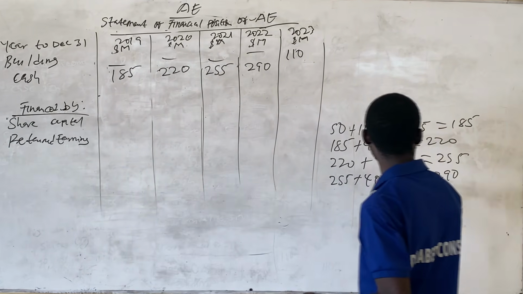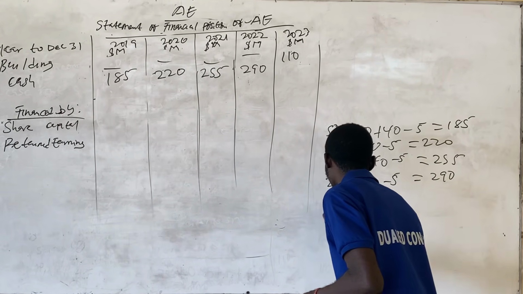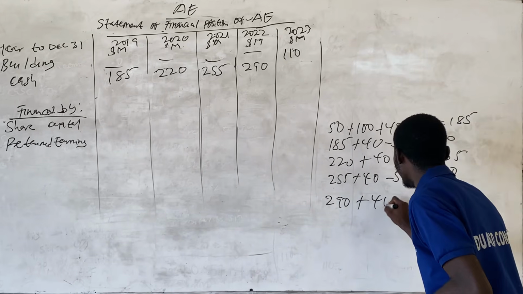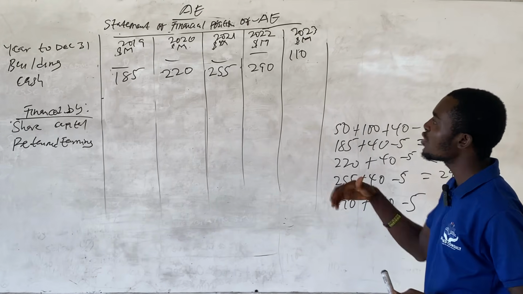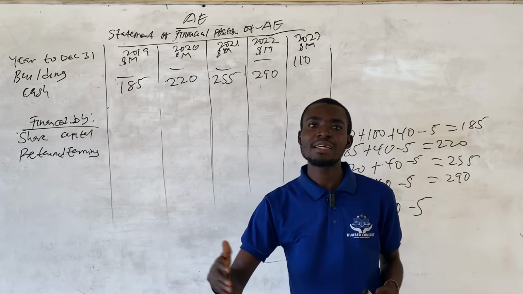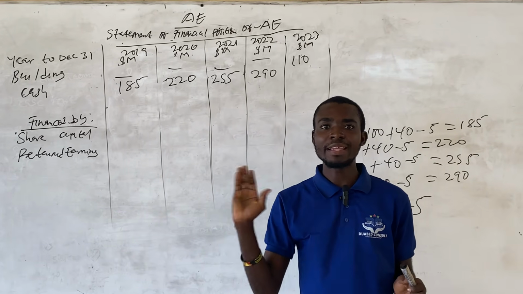And then this 290 will serve as an open balance for the fifth year. So we have 290. And then they made profits of 40 million. And then they paid lease rentals of 5 million. And then don't forget that at the end of the fifth year, the originator repurchased the asset from the special purpose vehicle at a price of 110 million.